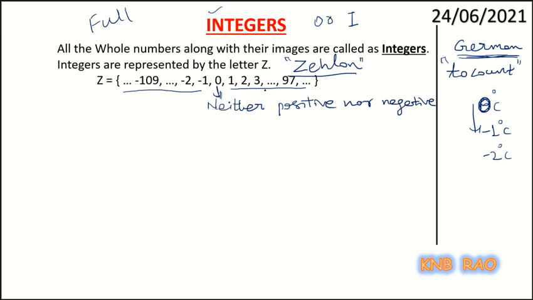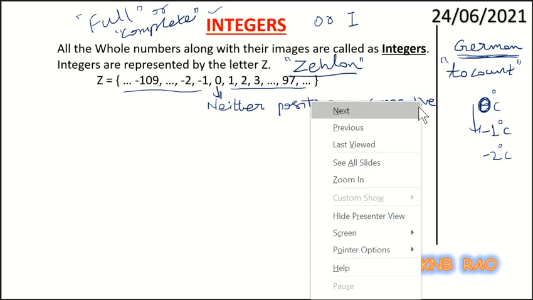As natural numbers are full, their images are also full, and 0 is there. So these integers are also full or complete numbers. Remember, they are also not part. I have positive fulls, negative fulls and 0. So here we go to learn about important points of integers. So let me wipe out this part.